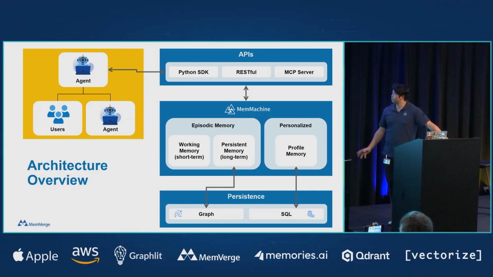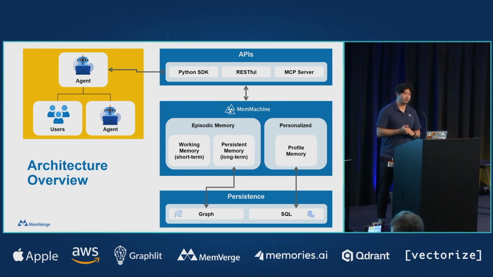Now, going under, we see MemMachine broken down into semantic memory and episodic memory. And at the lower level, we have our databases. So I want to talk more about our profile memory. By default, our profile memory remembers things like your interests, hobbies, stuff like that. But you can also adjust the behavior of this, right? So we've had people we've talked to in the past that have used our profile memory for different purposes. Taking Jenny Yang, for example, she used profile memory in order to basically get information about writing style, topics, stuff like that.